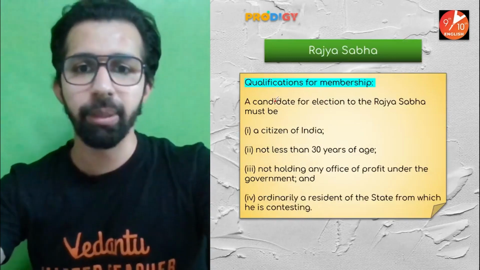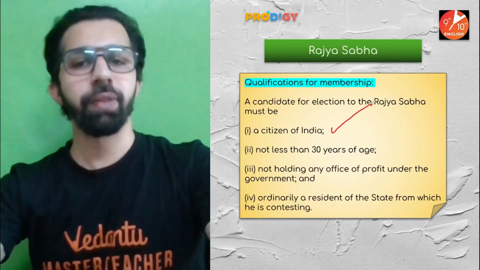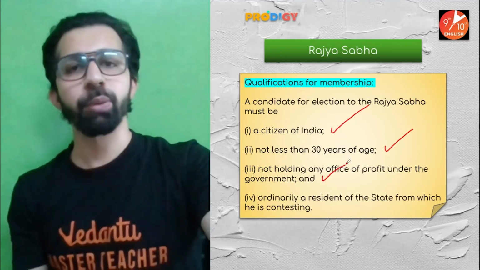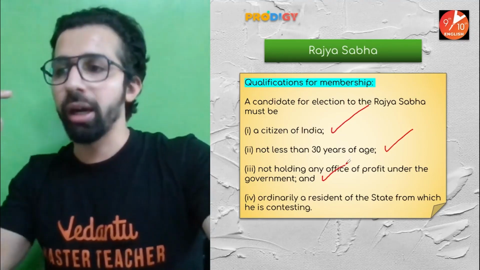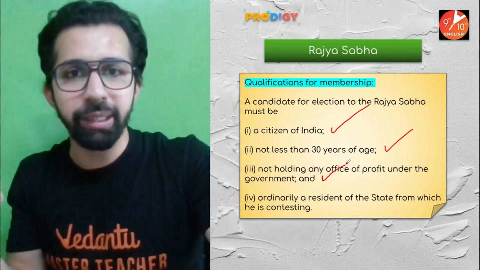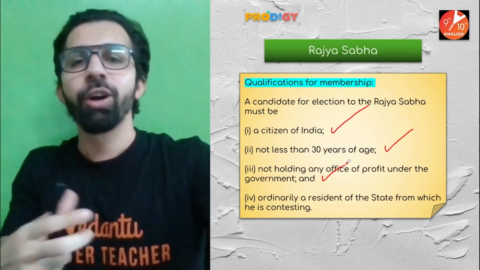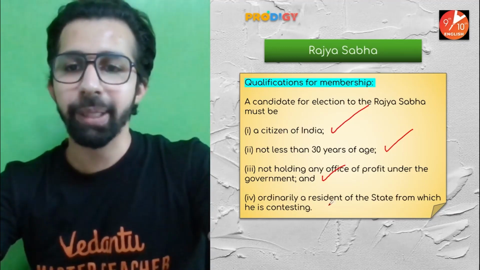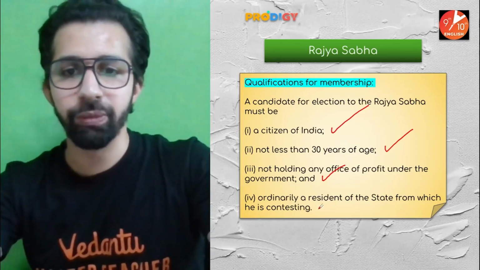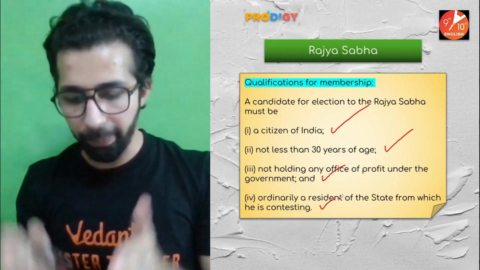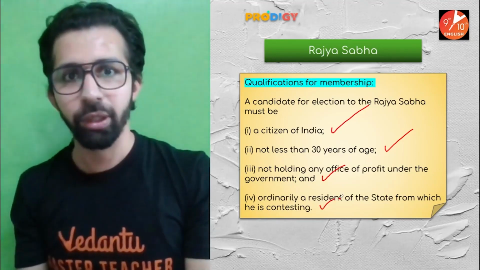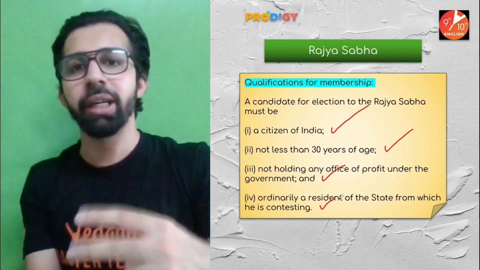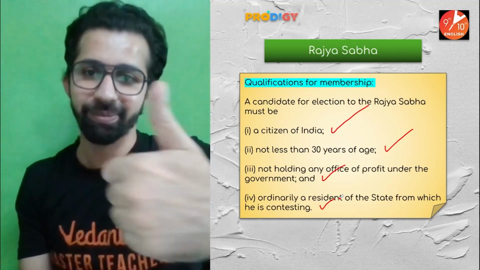Qualification to be a member of Rajya Sabha: the candidate should be a citizen of India, the minimum age should be 30 years, he should not hold any office of profit, means he should not be part of any other government institute from where he is getting any profit or any salary. Ordinarily, a resident of the state from which he is contesting. So the member of Rajya Sabha should be a resident of the state from which he is contesting the election.